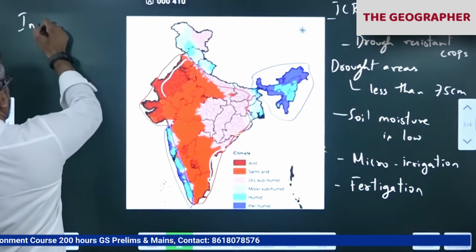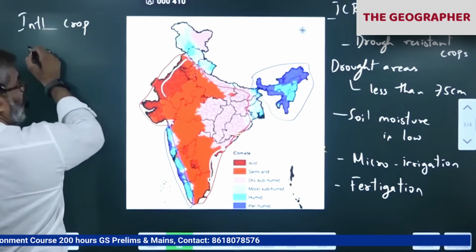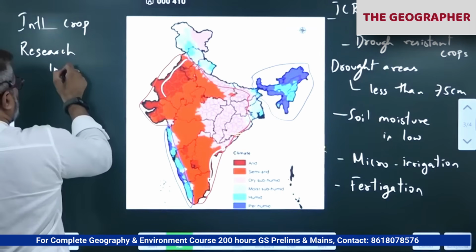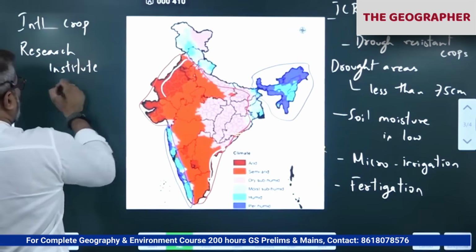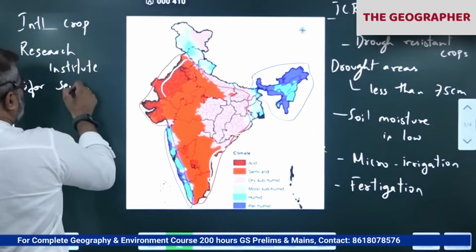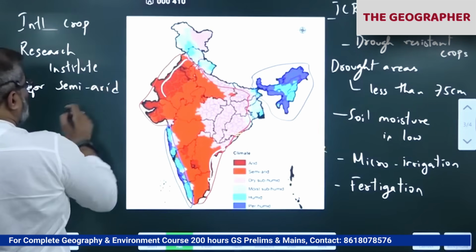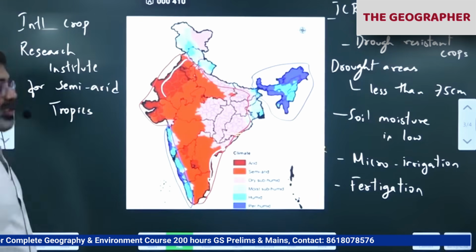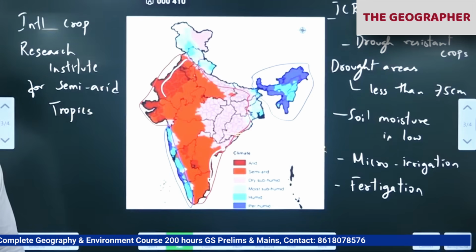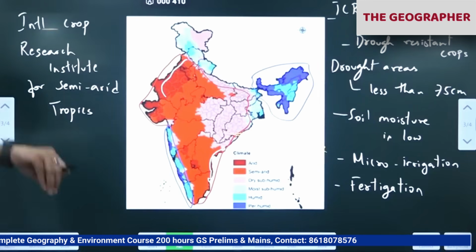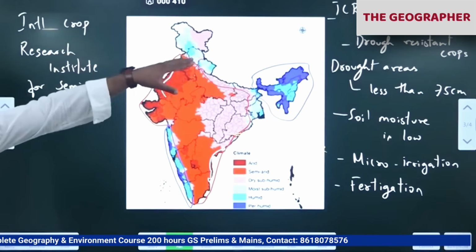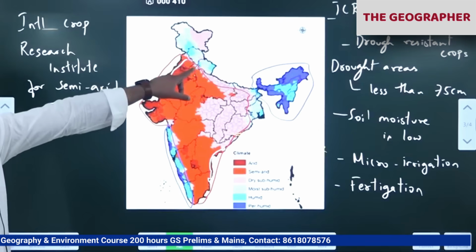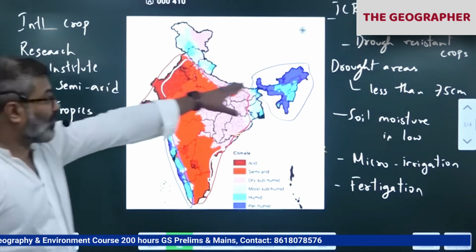I'll write it here. International Crop Research Institute for Semi-Arid Tropics. So a large number of scientists from Africa, Israel, South America are all working here, here in Hyderabad, along with Indian scientists, to address the problems of dry land.